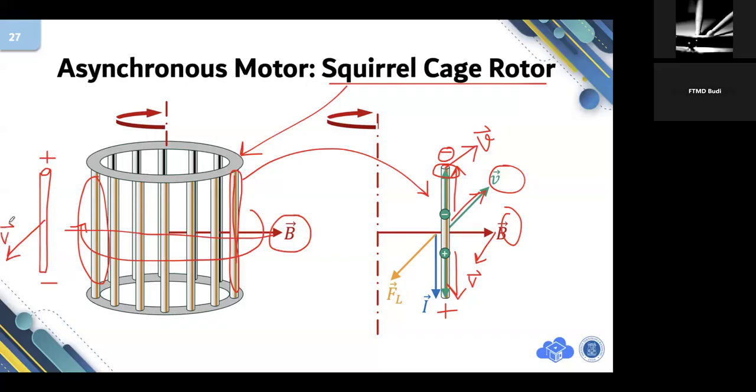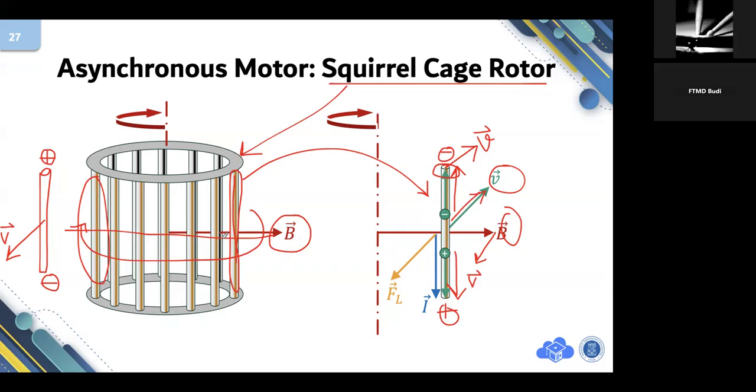It is opposing the other side of the bar. Okay, now since this one behaves as positive and this one is negative, this one positive and this one negative, then there will be electrical current flowing. There will be a circulation.